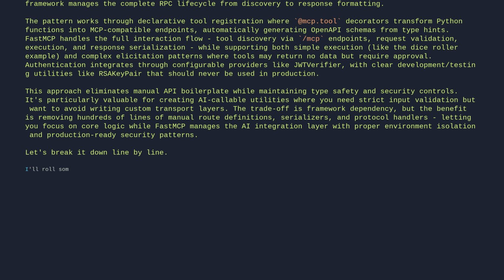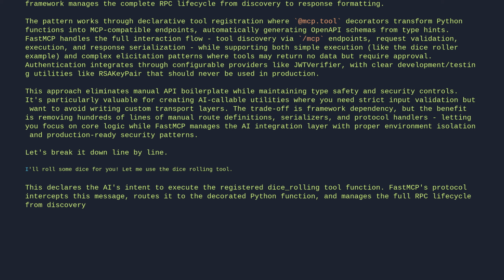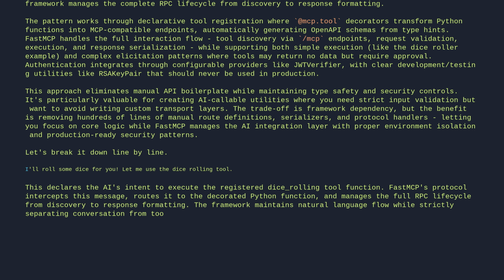I'll roll some dice for you. Let me use the dice rolling tool. This declares the AI's intent to execute the registered dice rolling tool function. FastMCP's protocol intercepts this message, routes it to the decorated Python function, and manages the full RPC lifecycle from discovery to response formatting. The framework maintains natural language flow while strictly separating conversation from tool execution.